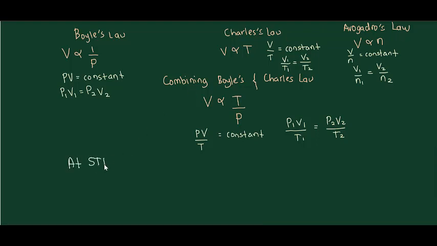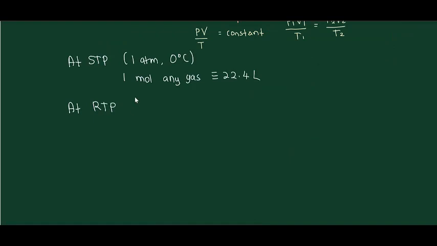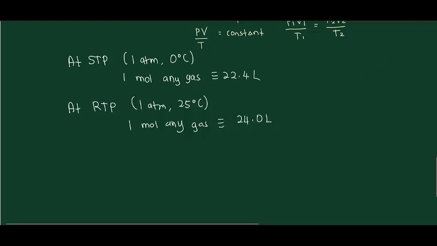At standard temperature and pressure, which is 1 atm and 0 degrees Celsius, 1 mole of any gas occupies 22.4 liters, while at room temperature and pressure, where the pressure is 1 atm and the temperature is 25 degrees Celsius, 1 mole of any gas occupies 24.0 liters. So that's it for today.